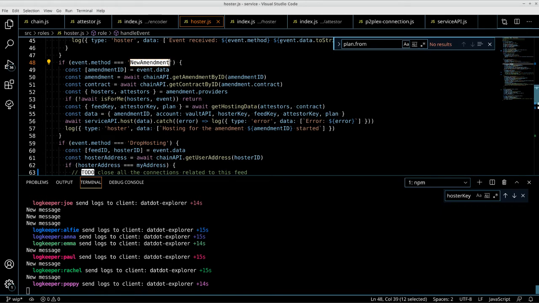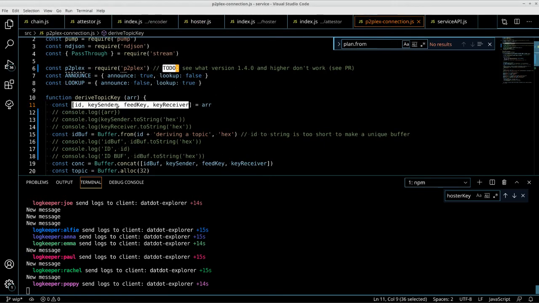But what was happening when they form the connections, for example, when an encoder connects to the hoster, they derive a certain topic key. So they meet in a swarm based on a special topic key.